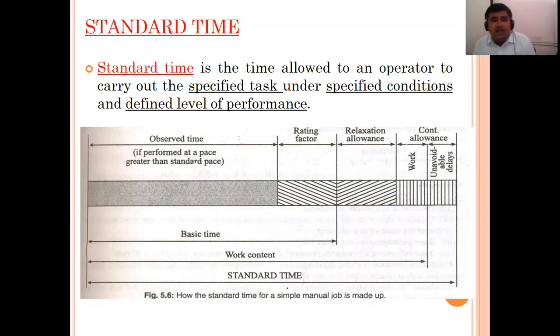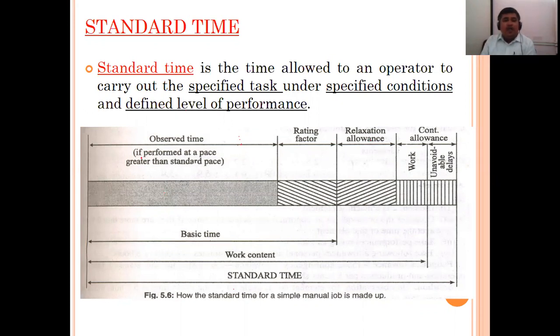What is the standard time? Standard time is the time allowed to an operator to carry out the specific task under specific conditions and defined level of performance. Here is the observed time. You can understand how the addition or subtraction works with the help of this point.